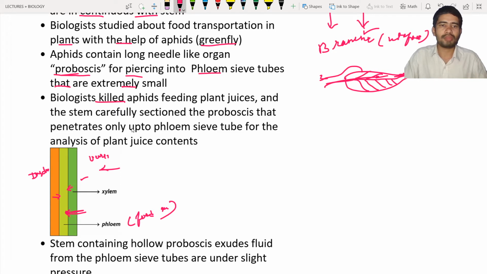Okay, and also making sure that the proboscis remains in the phloem only. After that, they carefully section, which means they carefully cut the stem along with the proboscis. They make sure that the proboscis is inserted into the stem while cutting the small stem of the plant.